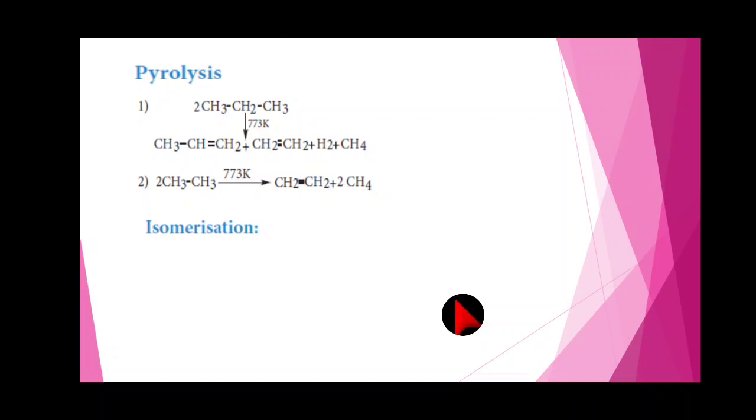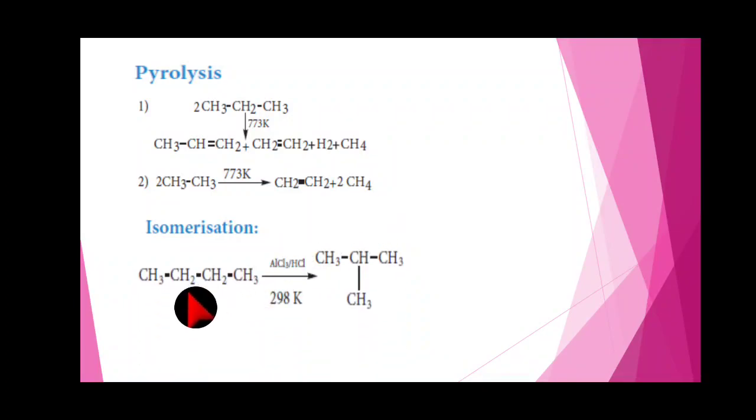Here methane is one of the products. On the reactant side, 2 moles of propane taken at 773 Kelvin is converted into propene, ethene, hydrogen gas and methane. Suppose we take 2 moles of ethane at 773 Kelvin, then ethene and 2 moles of methane are the products. The higher alkane turns into lower hydrocarbons.